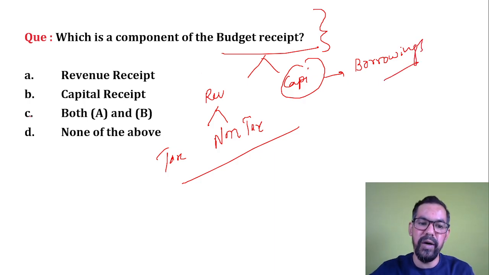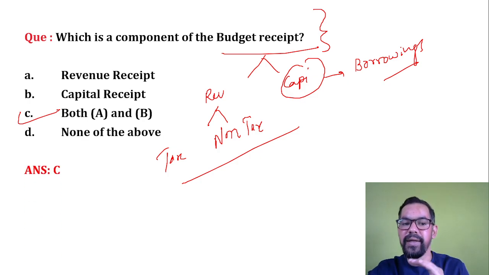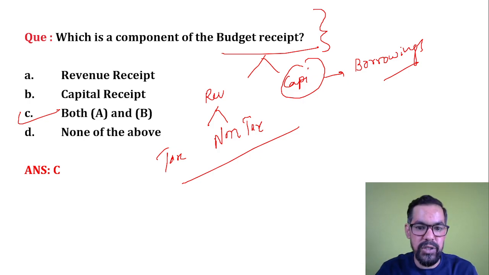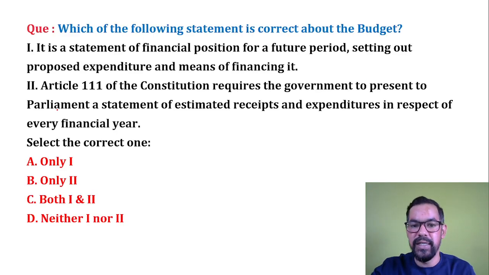Okay, so what will be the correct answer? Both A and B. It can be revenue receipt, it can be capital. The difference is revenue is income generated by government of India during a specific time duration. It can be in the form of tax revenue as well as non-tax revenue. But capital receipt is basically part of borrowings of the government. Government basically borrows that particular money from domestic market as well as international market.